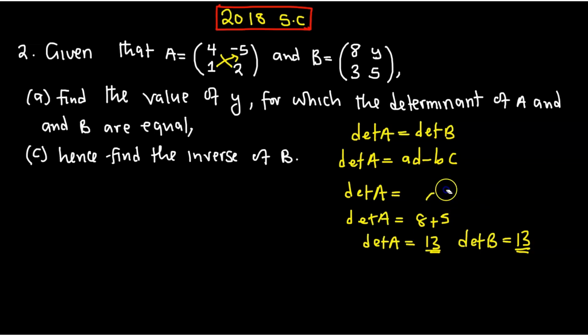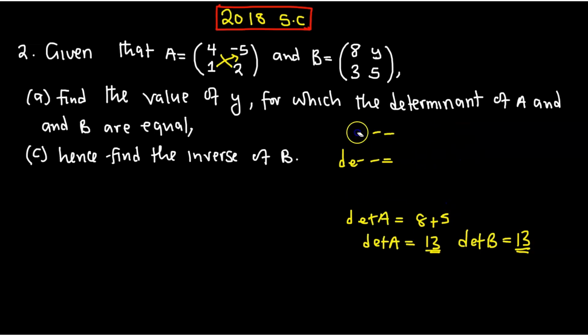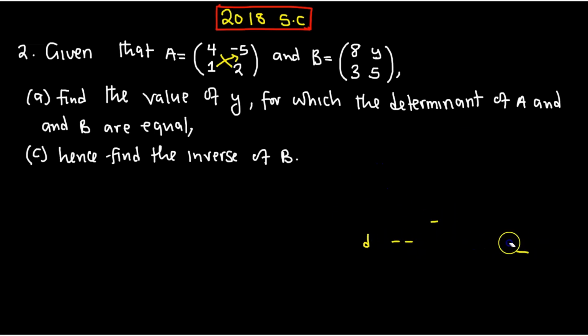So now, we can go on and answer the question. Find the value of Y for which the determinant of A is equal to the determinant of B. Okay, so the determinant that we are supposed to use to find Y is 13. Then now let us apply it to the question. So 8, 3, Y, 5. Then now, let us find this determinant.